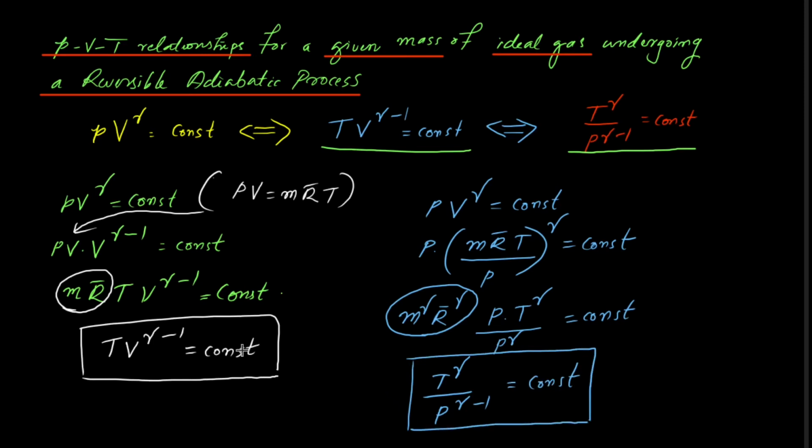So you have to remember these two equations, and using these equations we can derive another equation also. I will show that.